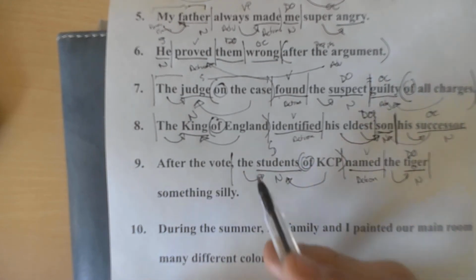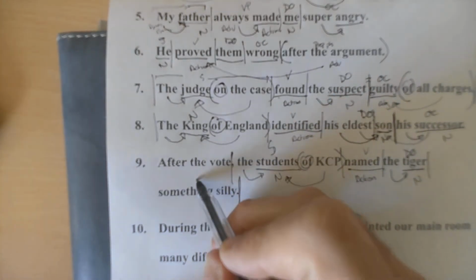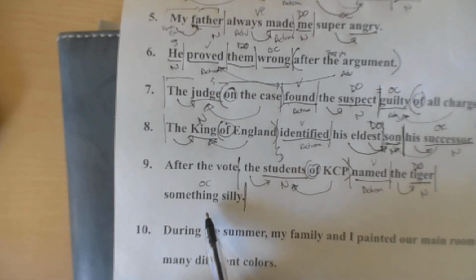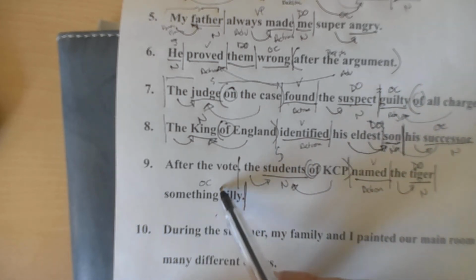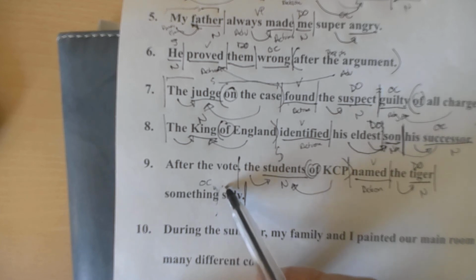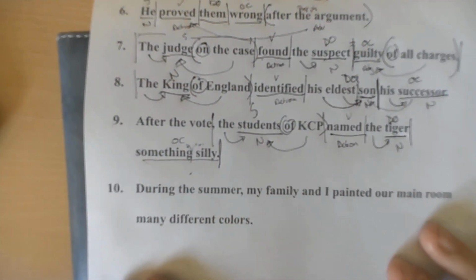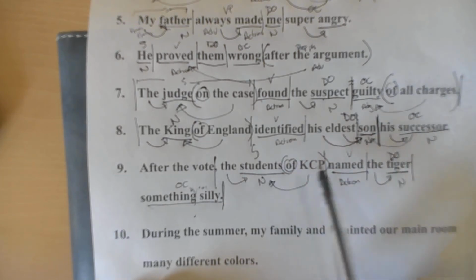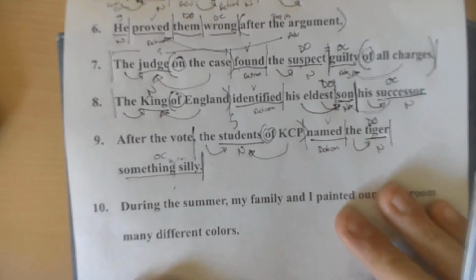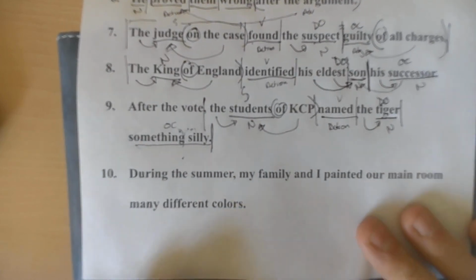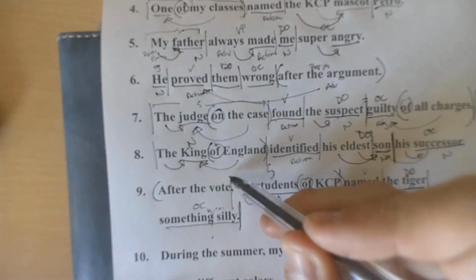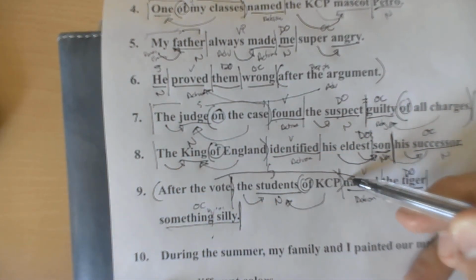So this is confusing me right now. I'm going to be honest with you. This is clearly the object complement. They named the tiger what? Something silly. So is that like a little direct object complement in there? I don't even know. Something silly. Let's just put it together, and let's not worry about it too much. So the students named the tiger what? Something silly. Oh, I forgot. After the vote is one of those annoying phrases again, right? When did they name them something? After the vote.